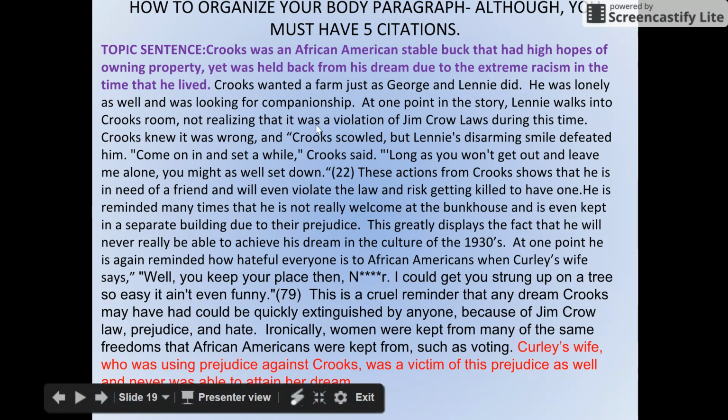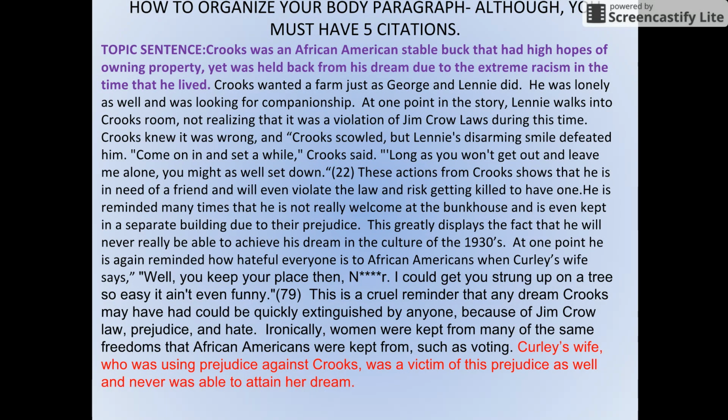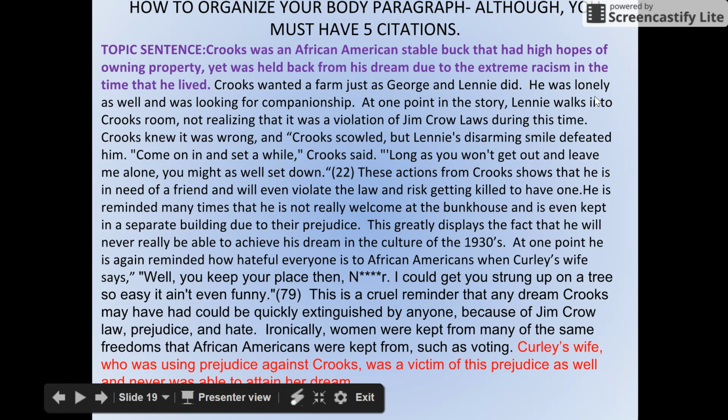Crooks was an African American stable buck that had high hopes of owning property. He was held back from his dream due to racism in the time that he lived. He wanted a farm just as George and Lenny did. He was lonely as well and was looking for companionship. At one point in the story, Lenny walks into Crooks's room not realizing it was a violation of Jim Crow law. Crooks scowled, but Lenny's disarming smile defeated him. "Come on in and sit a while," Crooks said. "Long as you won't get out and leave me alone, and sit down."